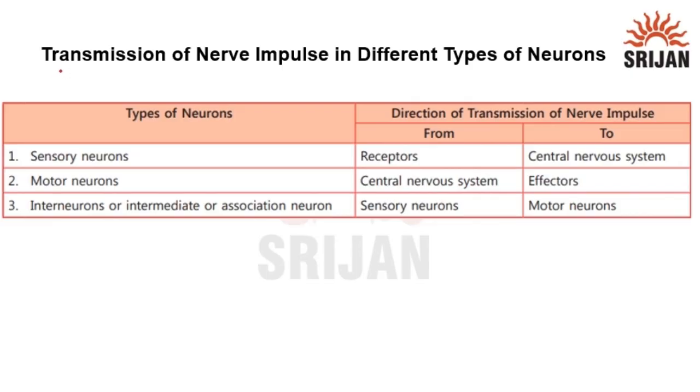Now we are looking at the table about the transmission of nerve impulses in different types of neurons. The first one is the sensory neuron. Sensory neurons carry impulses from receptors to the central nervous system, which consists of the brain and spinal cord. The second one is motor neurons. Motor neurons carry impulses from the central nervous system to effectors. The last one is interneurons. Interneurons carry impulses from sensory neurons to motor neurons.